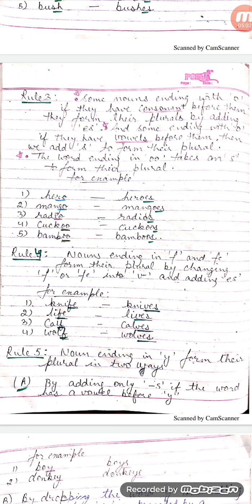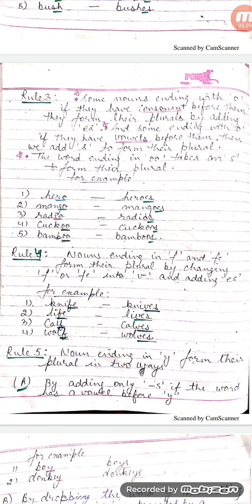In this example, hero is the word which is ending with o, but it has a consonant r before it, so its plural is formed by adding es. Also in the example mango, again it is ending with o, but it has a consonant before it, so its plural is formed by adding es.